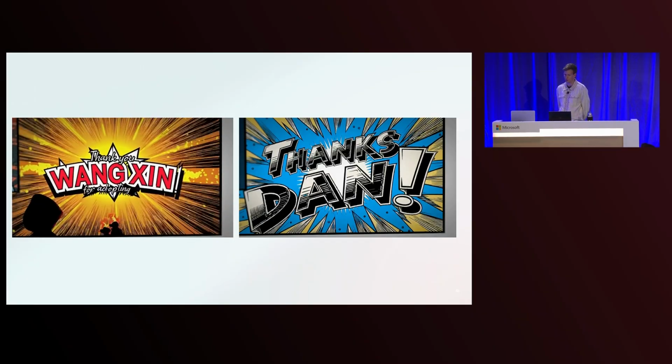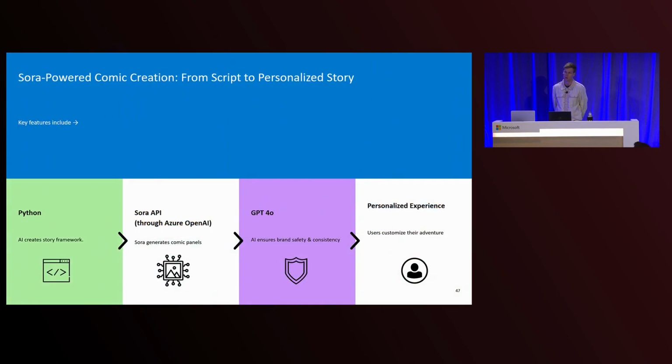All of this is created through Sora, but let me show you how this is actually built and how we got a bit multimodal with it. So first, we created a script generation tool in Python. We trained it to understand what a good comic book story structure looks like and sounds like, and how to generate scripts that are consistent with comic book tone and flow for our 7-box grid. Users enter just a few details, and the system produces a script for Sora. So we use the Sora API, hosted entirely within Microsoft Azure infrastructure, to convert this script into the 7 videos that you saw inputted into the 7-box grid.